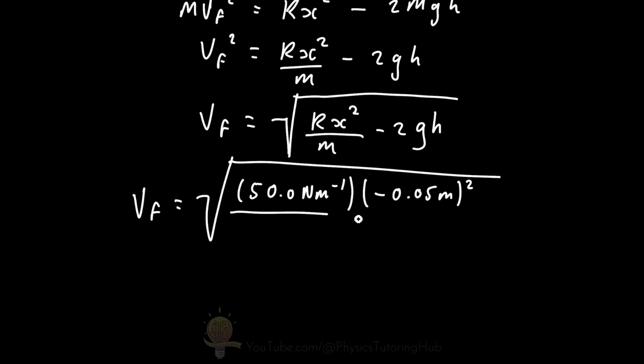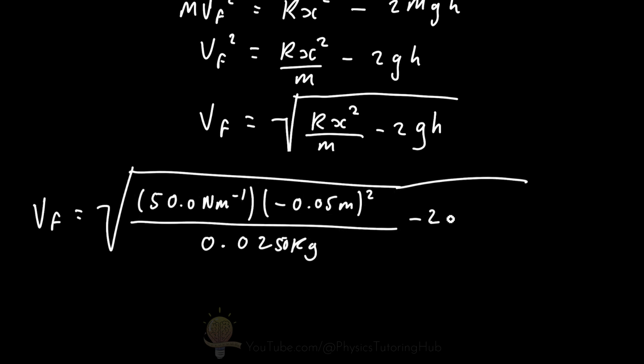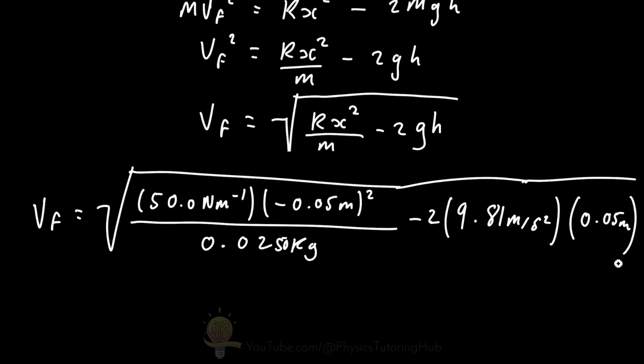We're going to divide by the ball bearing's mass, which is 0.025 kilograms. And we're going to minus this by 2 times the acceleration due to gravity, 9.81 meters per second squared, multiplied by the height above the 0 level, which is 0.05 meters.